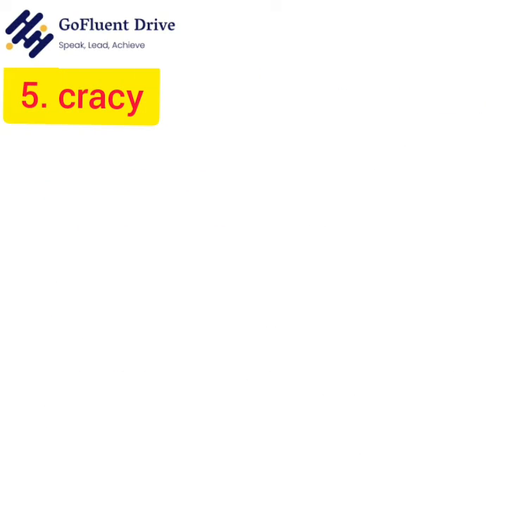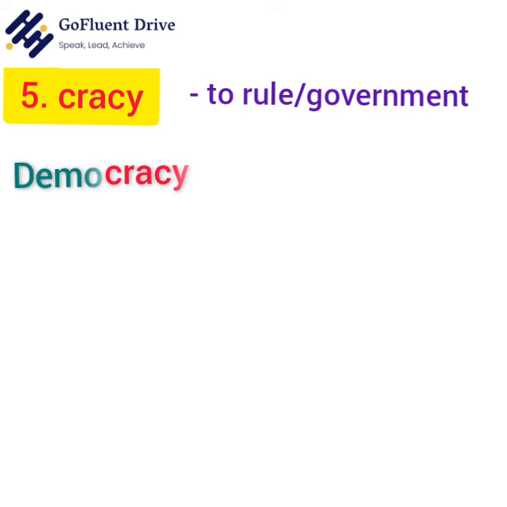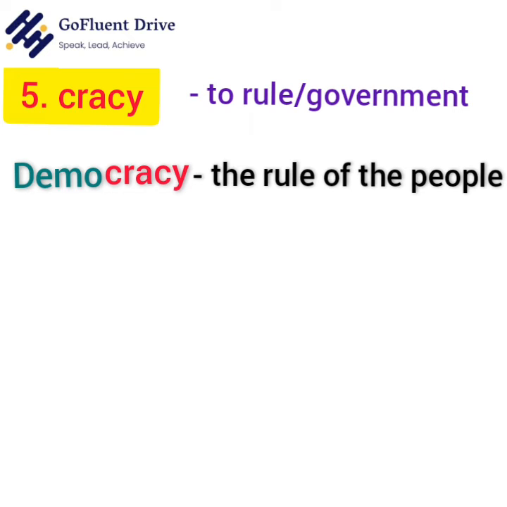Number 5, cracy. The root word cracy means to rule or government. Democracy. We have two root words here, demo and cracy. Cracy means to rule or government and demo means people. Thus, democracy means the rule of the people. The basic definition of democracy says of the people, by the people and for the people.